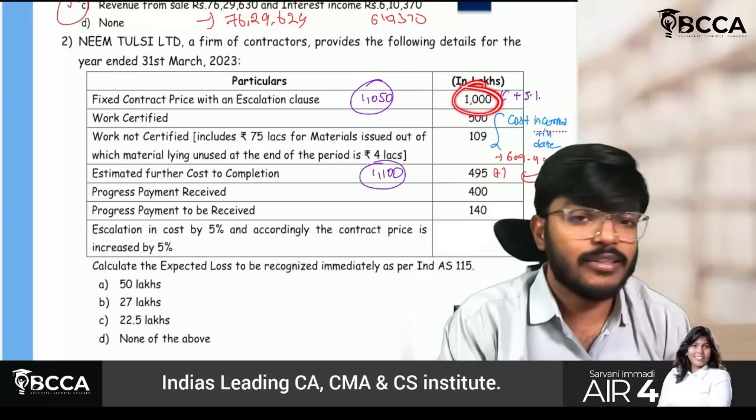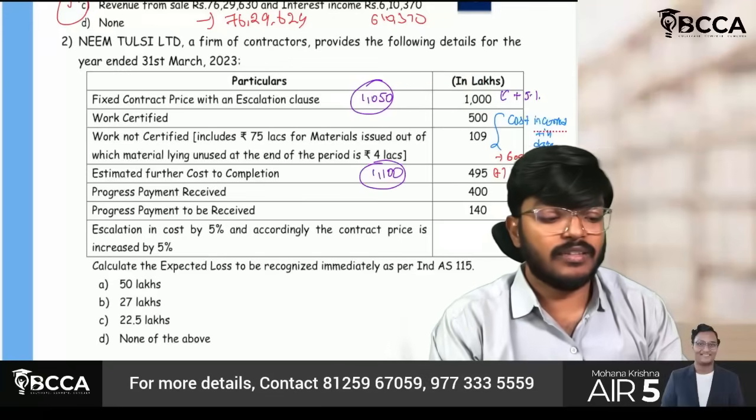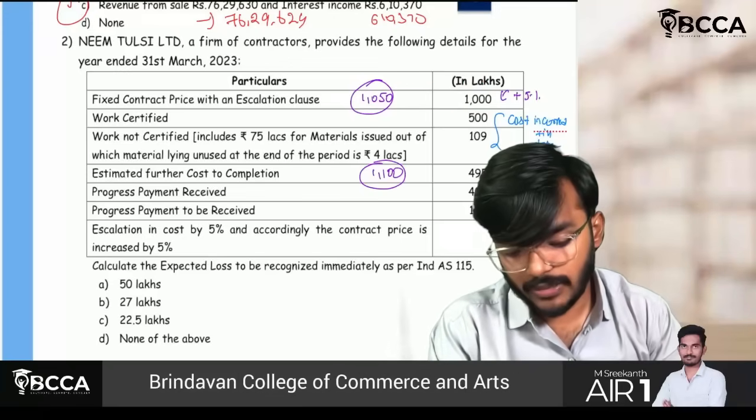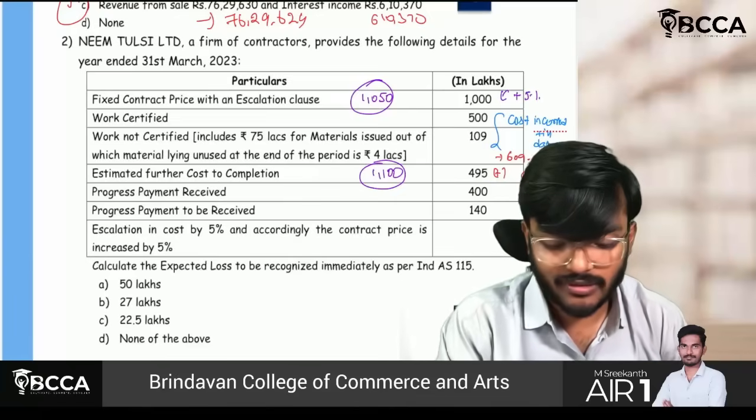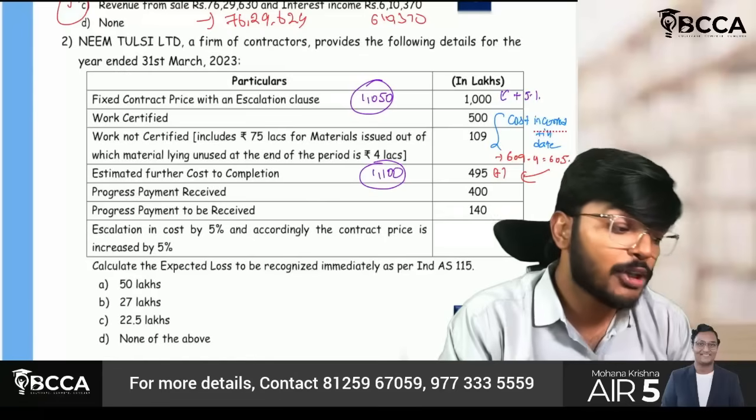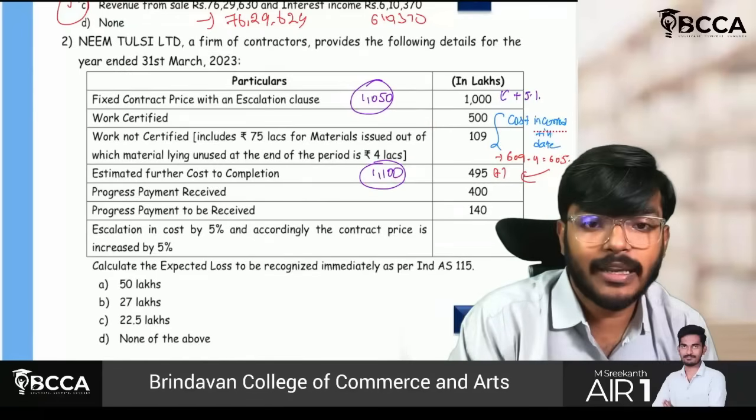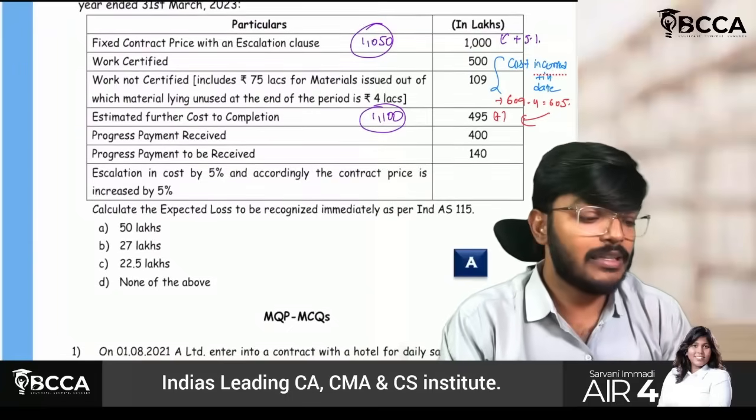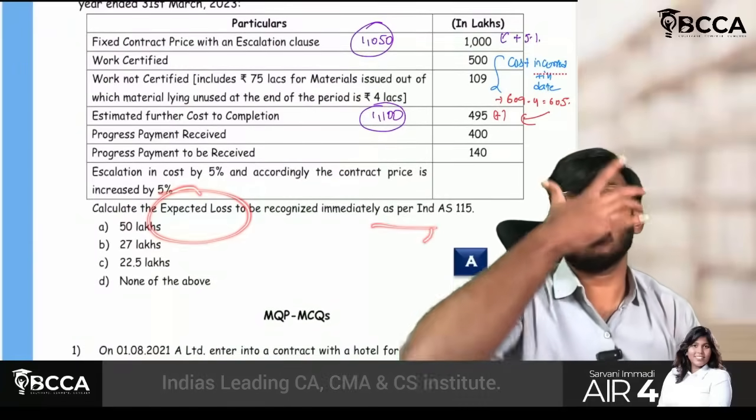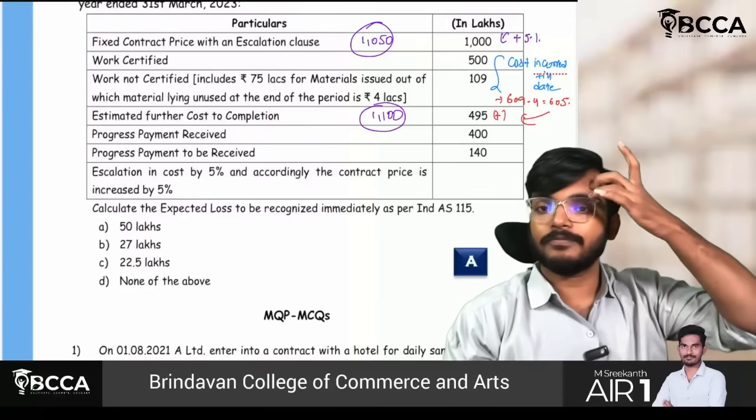But my contract price is only 1000, and they will allow 5%, which means 1000 into 5%, which is 50. So it will become 1050. They can bear that, but your cost itself is 1100. Therefore, this extra amount of 50 has to be borne by you only, which means it will be recognized as a loss in the P&L account. This is the thing which you have to understand.